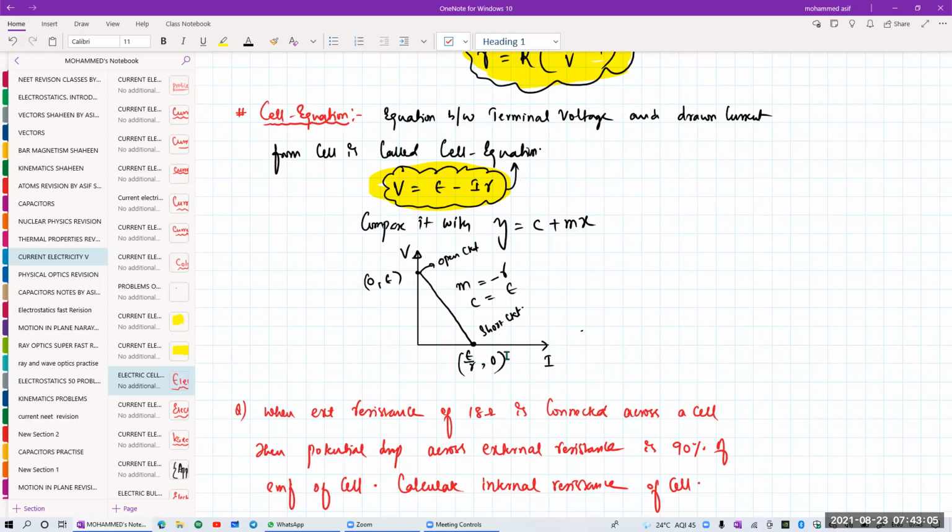The cells chapter is also likely to come in the exam today or tomorrow. So please try to prepare the cells also from this one.